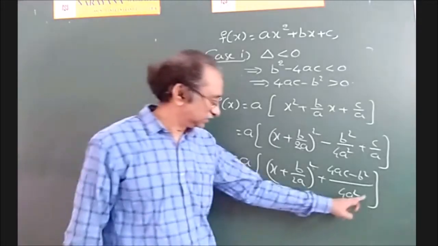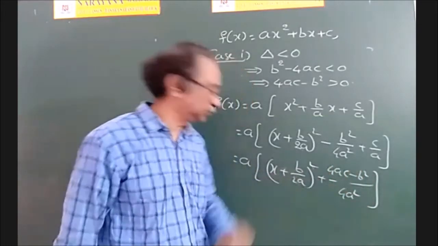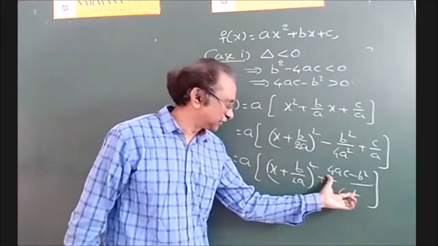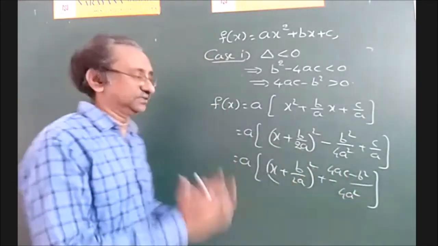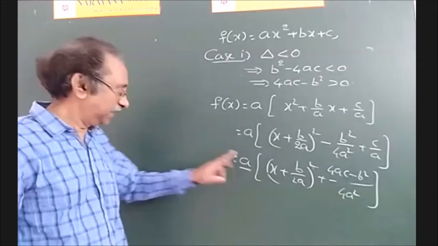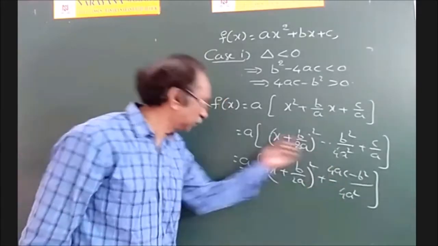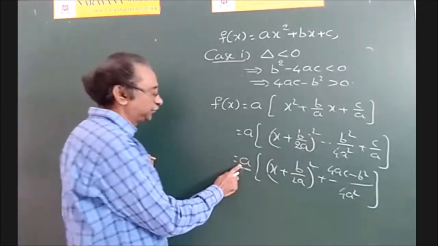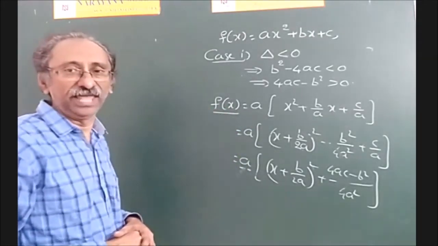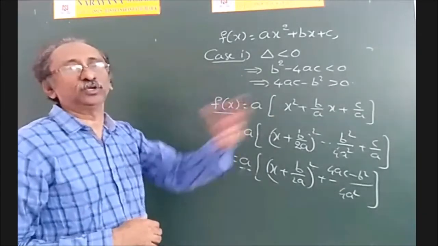Right? And now this is always positive. See, 4ac minus b square is always positive and this is always non-negative. Of course, it may be 0 at least. So 0 plus positive means this is always positive. That means the entire sign of this expression depends on a. If a is positive, the product is positive because it is already positive. If a is negative, this product is negative. That means if a is positive, f(x) is positive. If a is negative, f(x) is negative. And hence a and f(x) will have the same sign for all x belongs to capital R.